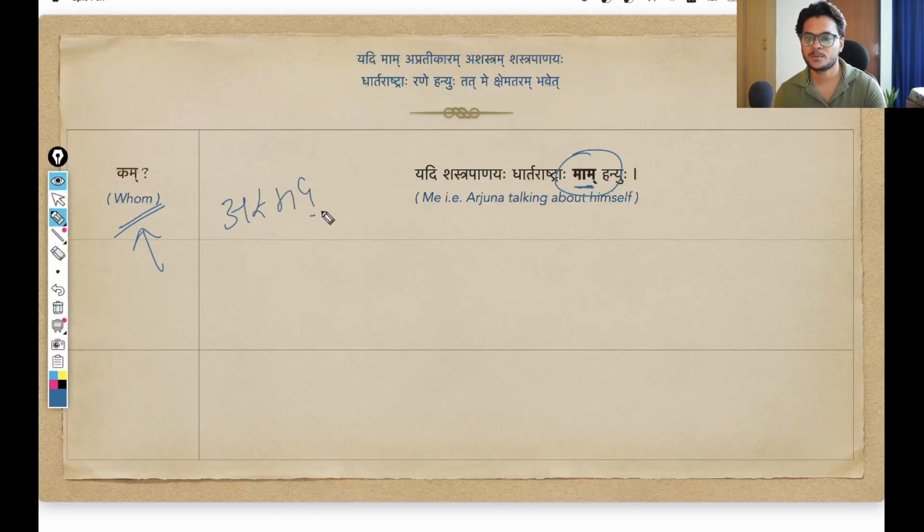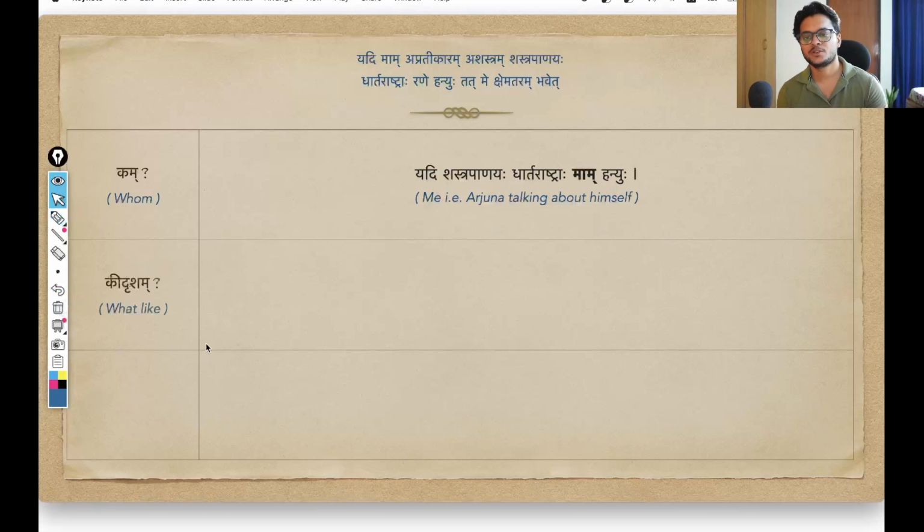So he is talking in that sense. Since he is talking about himself, he is obviously using the Asmad pronoun. Asmad is the first person pronoun. Since he is the object now, that they would kill me, the karma of the action, he is obviously using the second case, singular, ekvachan. So Asmad pronoun in the second case singular becomes Mam. The response is Yadi Shastrapanayah Dhartarashtrah Mam Hanyuh, that if they would kill me. Arjuna is talking about himself. That is what is happening here. So let us move on.